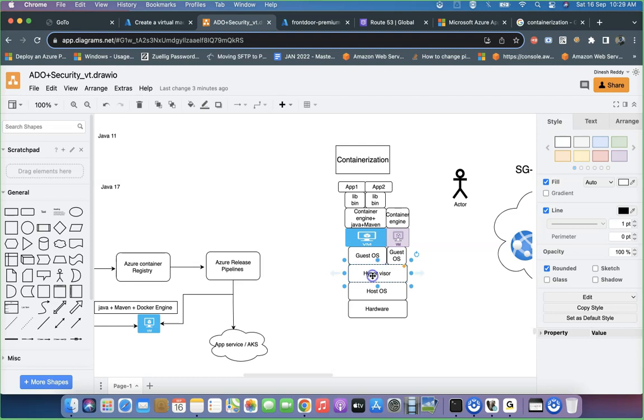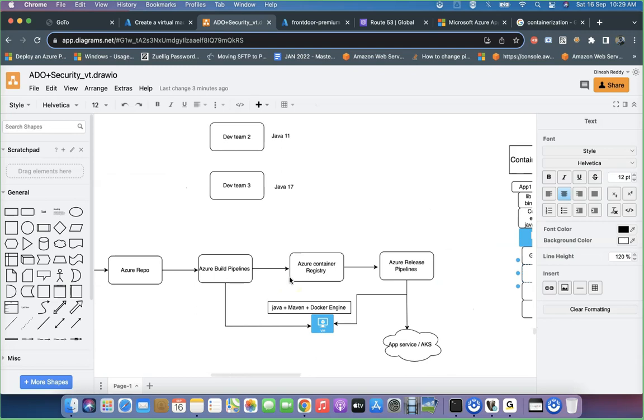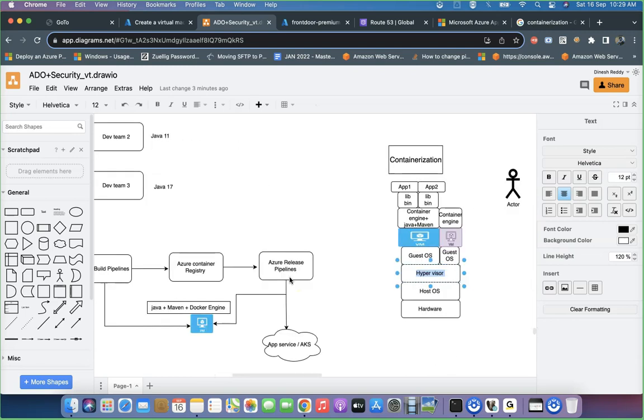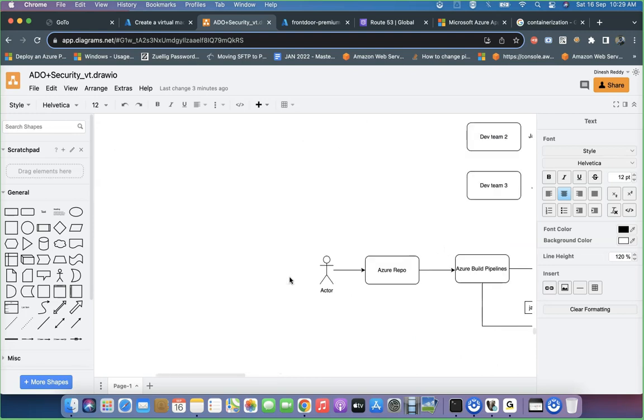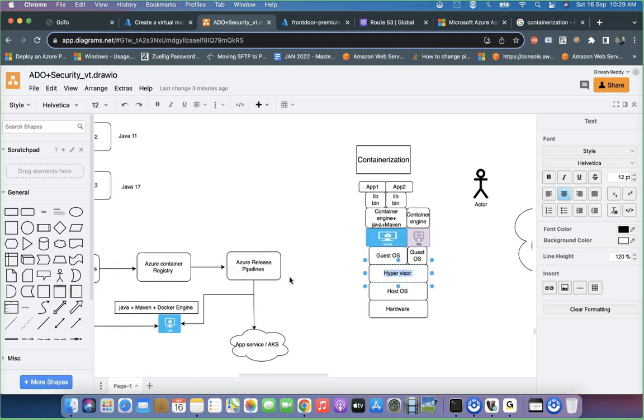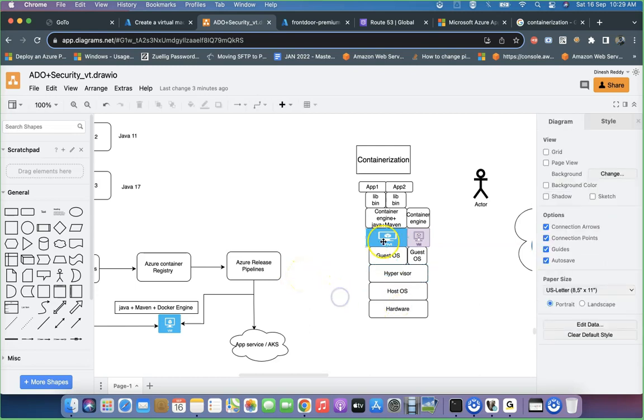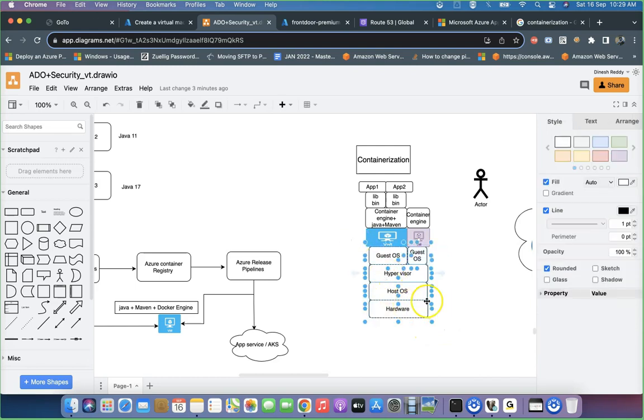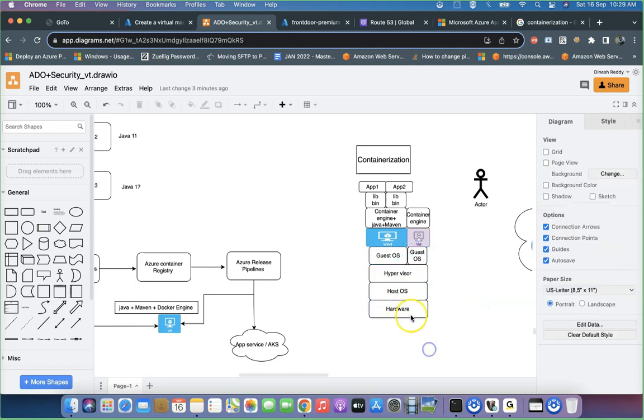Instead of this particular hypervisor, which is not exactly the correct word to be used here, I'm just using container engine, okay? Container engine. So I just need to simulate a case for you. I think this is the end-to-end representation. Let me draw the same diagram for you so that you will get an idea. I'm just separating this containerization diagram separately.